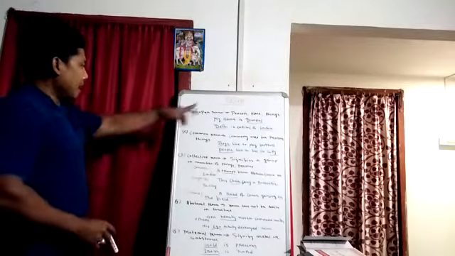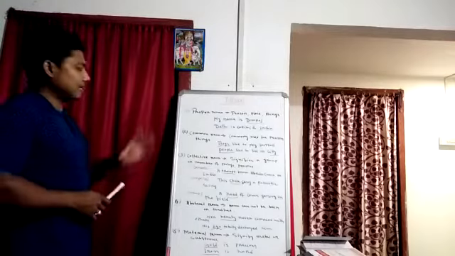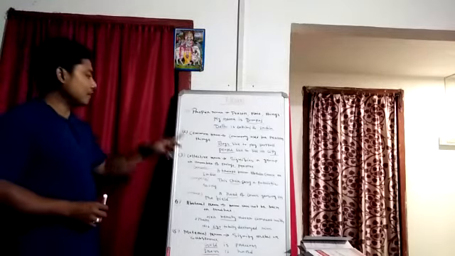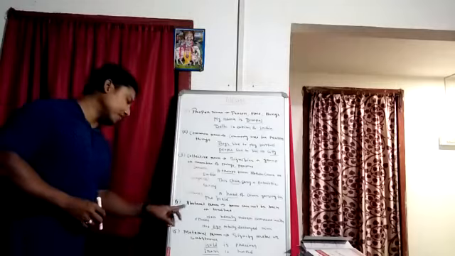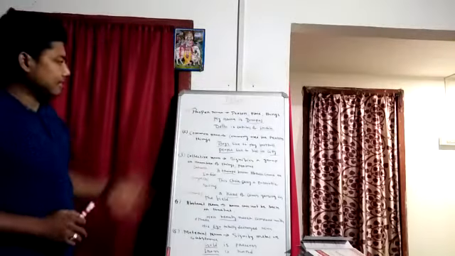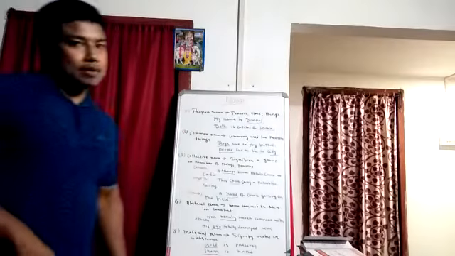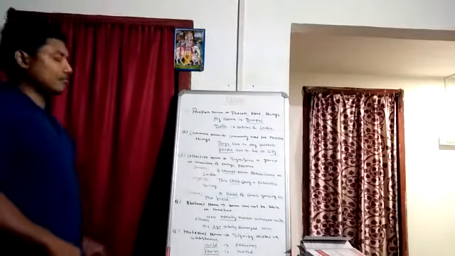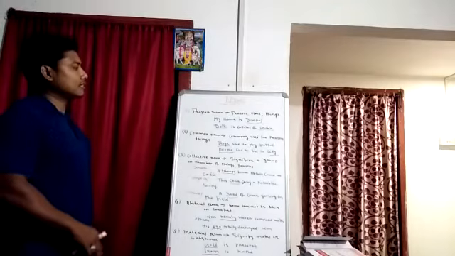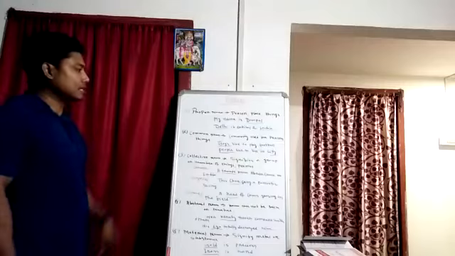Noun is the name of anything, and there are 5 kinds of noun: proper noun, common noun, collective noun, abstract noun, and material noun. Let's discuss them one by one. First of all, proper noun. What is a proper noun? A proper noun is that noun which signifies the name of a place, person, or thing.